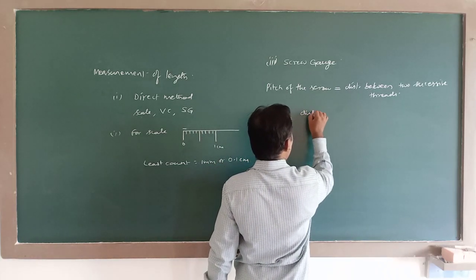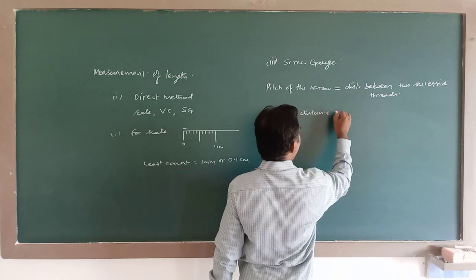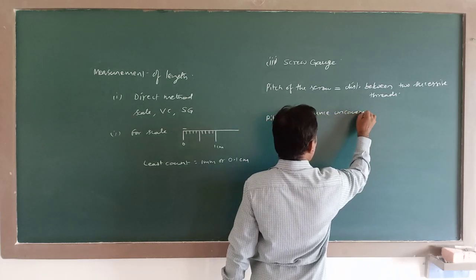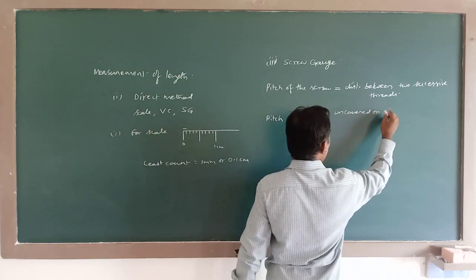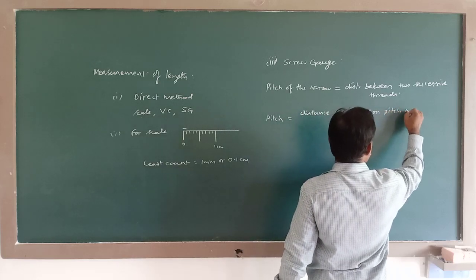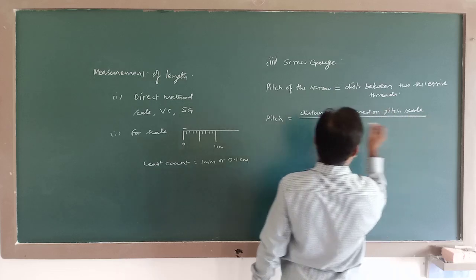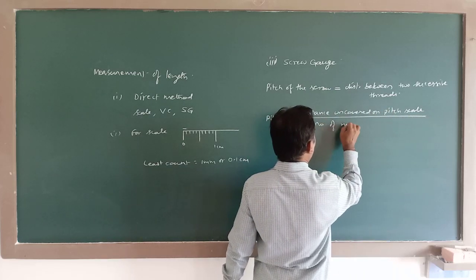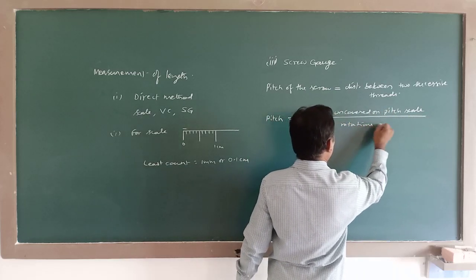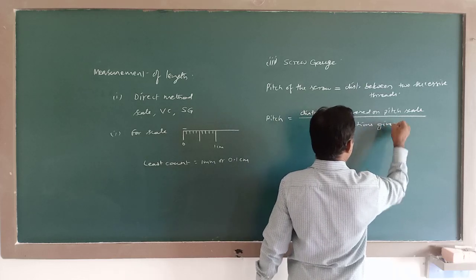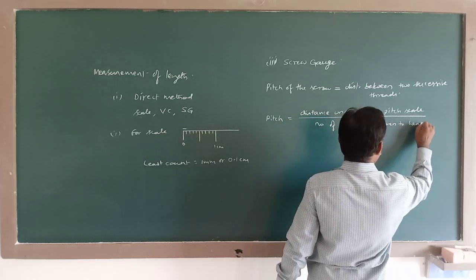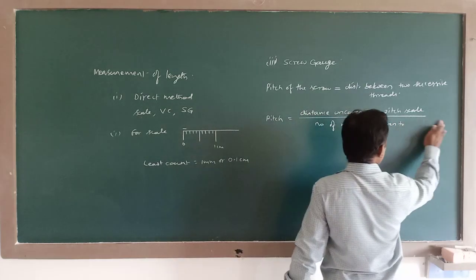So here, pitch equals distance uncovered on pitch scale divided by number of rotations given to screw head.